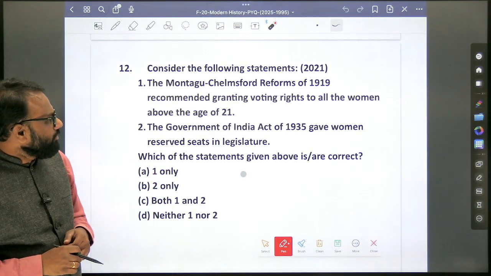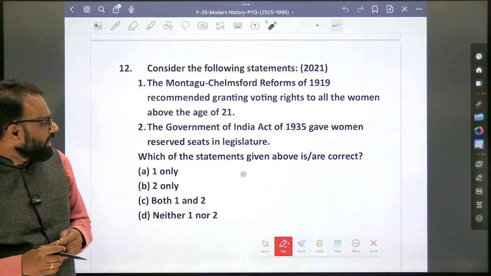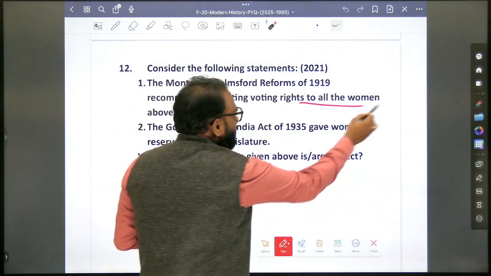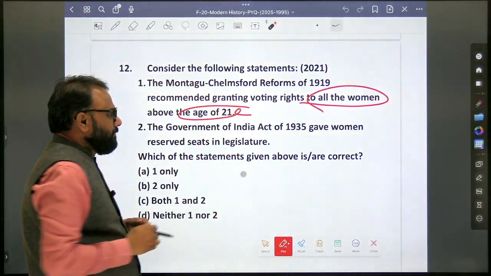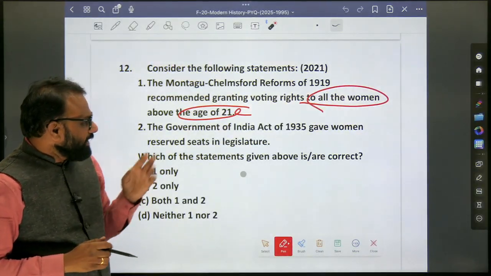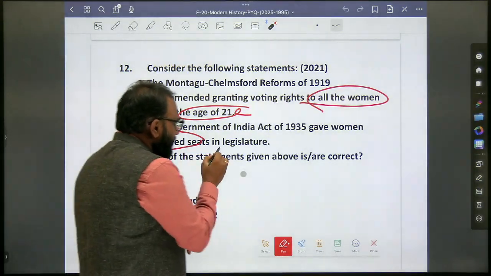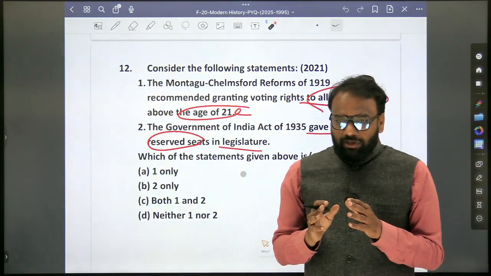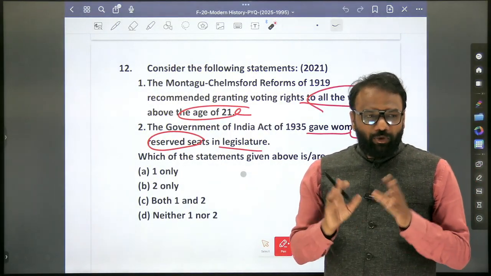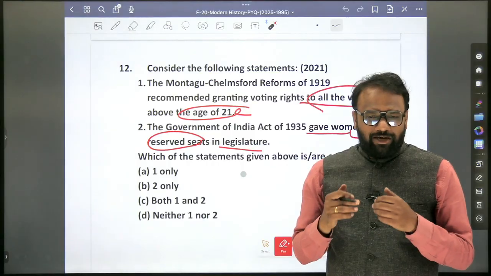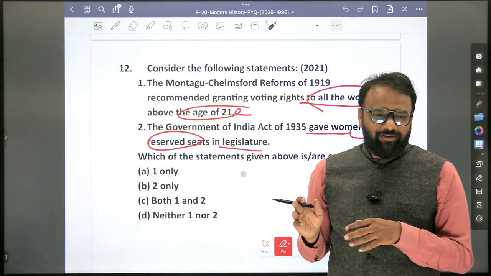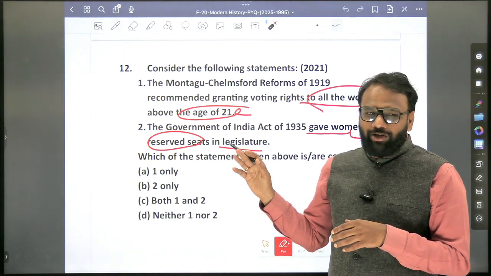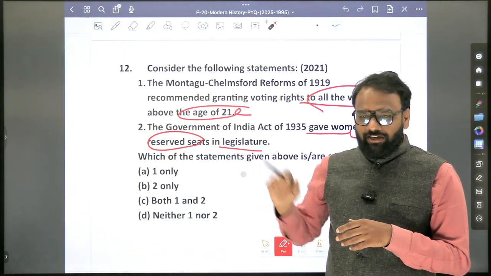Next, consider the following statements. The Montagu-Chelmsford reforms of 1919 recommended granting voting rights to all the women above the age of 21. The Government of India Act of 1935 gave women reserved seats in legislature. So again, this question is a bit tough. Those who have read too much, for them it will be tough. For those appearing for the first time, it will be a very easy question, but only if they have at least gone through the Montagu-Chelmsford reforms and the Government of India Act 1935. So why is it tough?